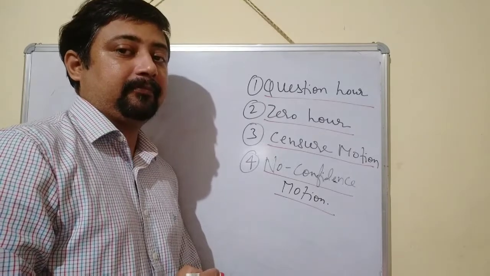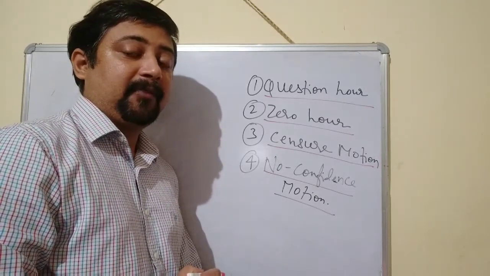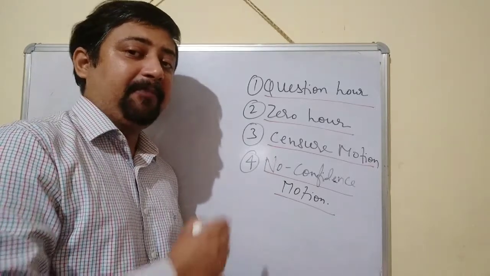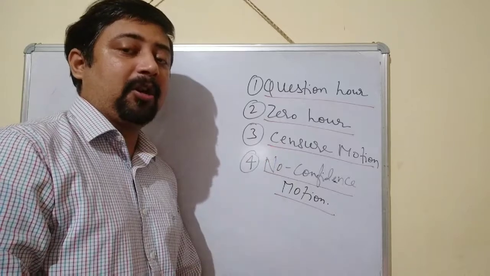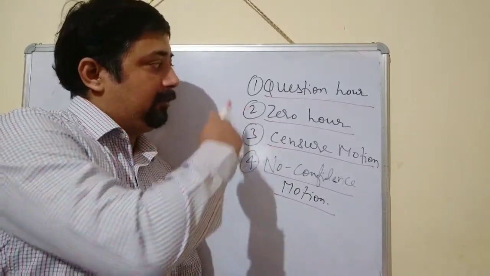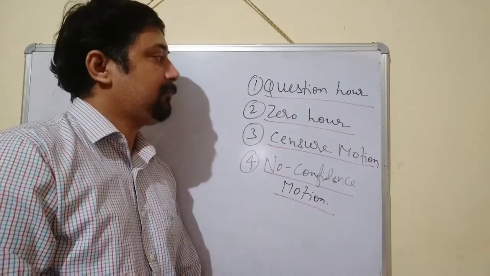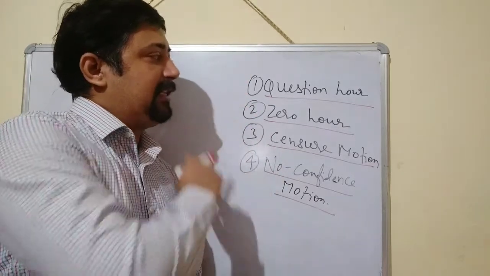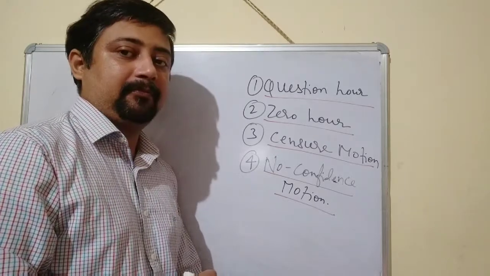part. Because you know that if the executive works in an arbitrary manner, then problems will be created. Then in order to put a limitation on the role of the executive, these mechanisms or tools have been provided to the Parliament. Now one by one we are going to discuss. The first mechanism or tool that has been given to the Parliament is the question hour.